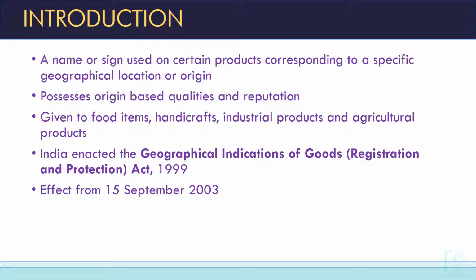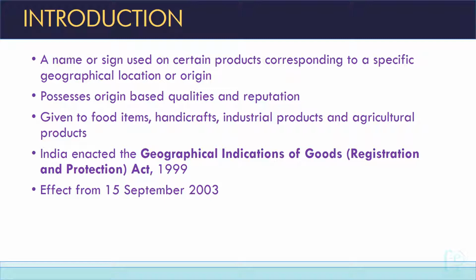A geographical location or origin is attributed to the product. That product will be having origin based qualities and reputation. And GI tags are usually given to food items, handicrafts, industrial products and agricultural products. GI tags are given on the basis of Geographical Indications of Goods Registration and Protection Act 1999, and GI tags came into effect from 15 September 2003. It was in the year 2003 the first geographical indication tag was given.